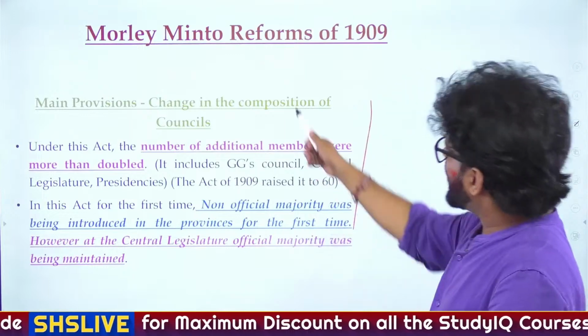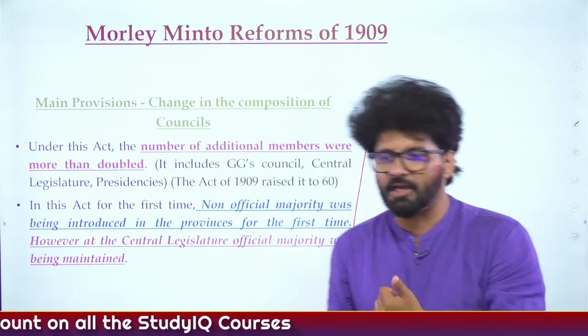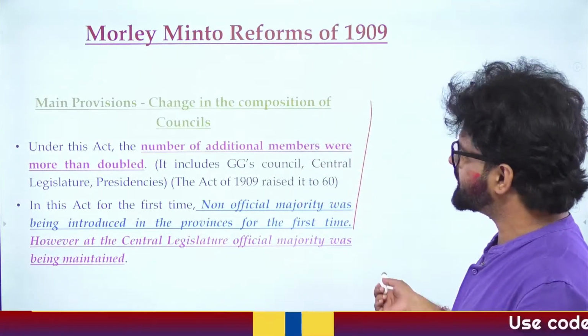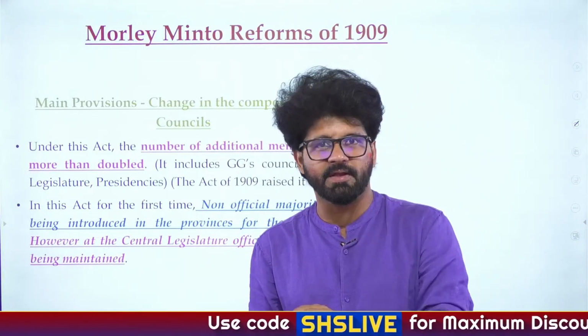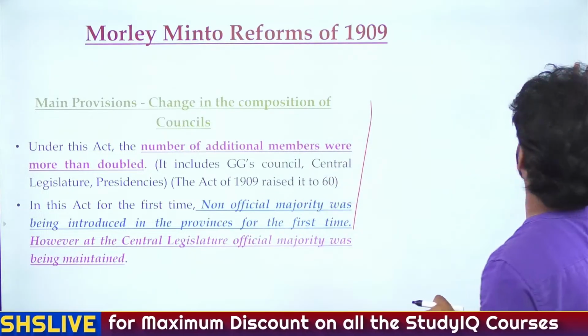Main provisions, and now we are seeing the Morley-Minto Reforms in the expanded version. We have already seen the important parts and points related to them. Additional members in the legislative council. Nobody takes these legislative councils seriously, so they are getting expanded and expanded. They are the law-making body. The law-implementing body is the executive council, where for the first time we have one Indian member.